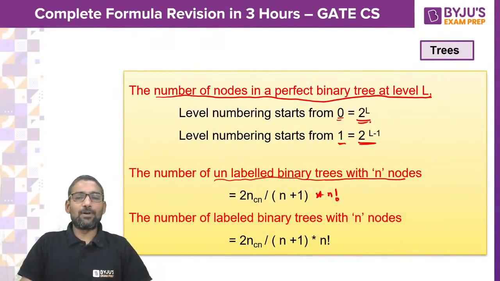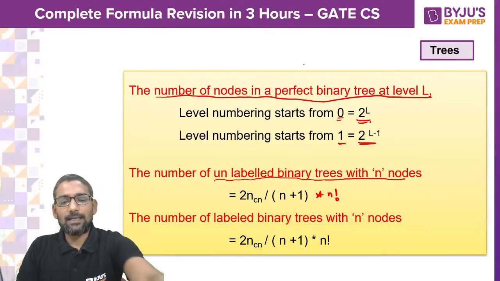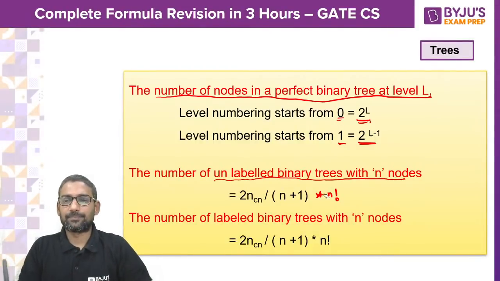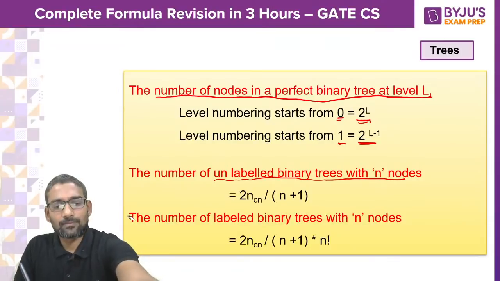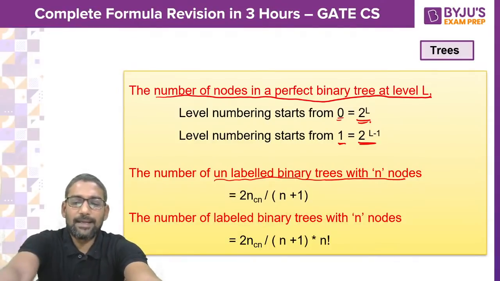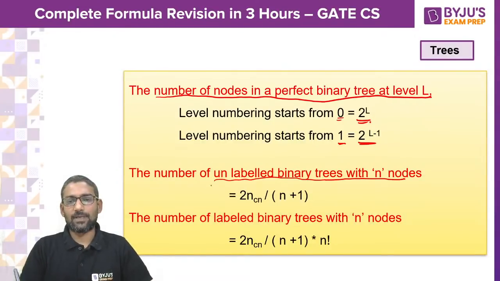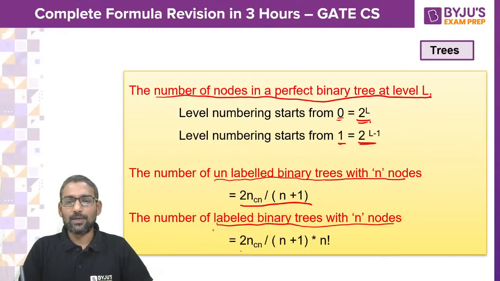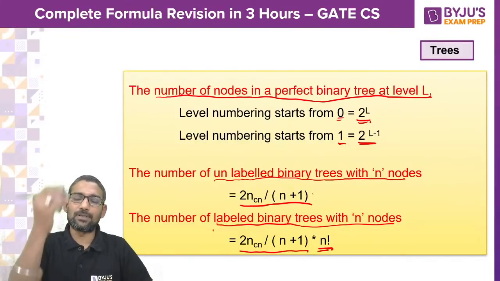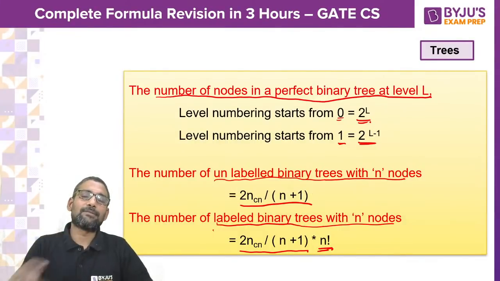So the number of unlabeled binary trees with n nodes is 2n choose n divided by n plus 1, and the number of labeled binary trees with n nodes would be 2n choose n divided by n plus 1 multiplied by n factorial, because everywhere you can have any node.